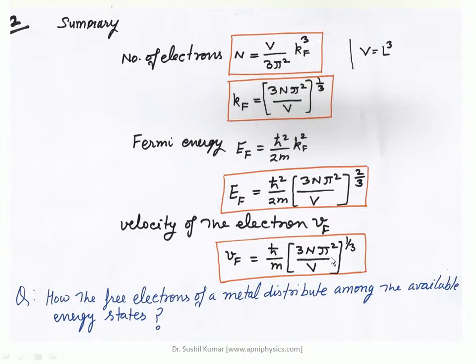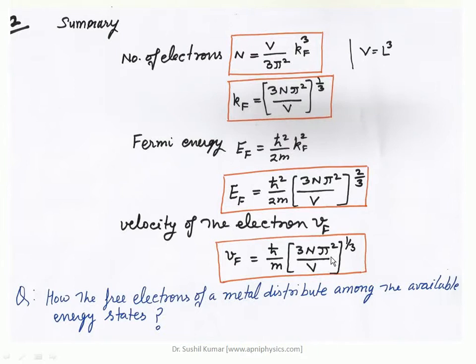Now, in the next part of the lecture, the fourth part of the video lecture, we will discuss that. Now we have the idea of the electrons: this is the number, this is the energy, this is the velocity, this is the momentum, everything we have about the free electrons.